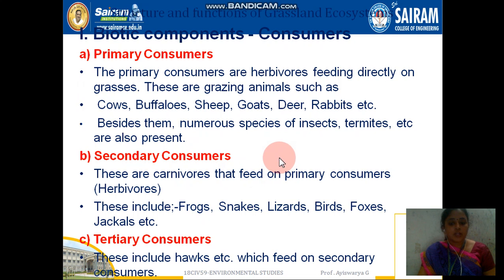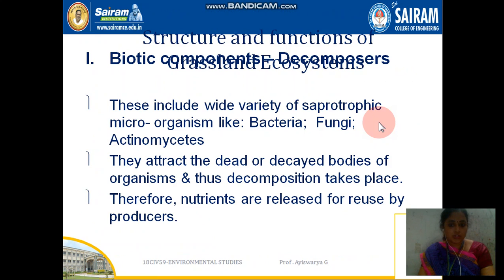But the secondary consumers are the carnivores, which feed on primary consumers, means herbivores. Examples are frogs, snakes, lizards, birds, fox, jackal, etc. And finally, tertiary consumers are those which feed on the secondary consumers.